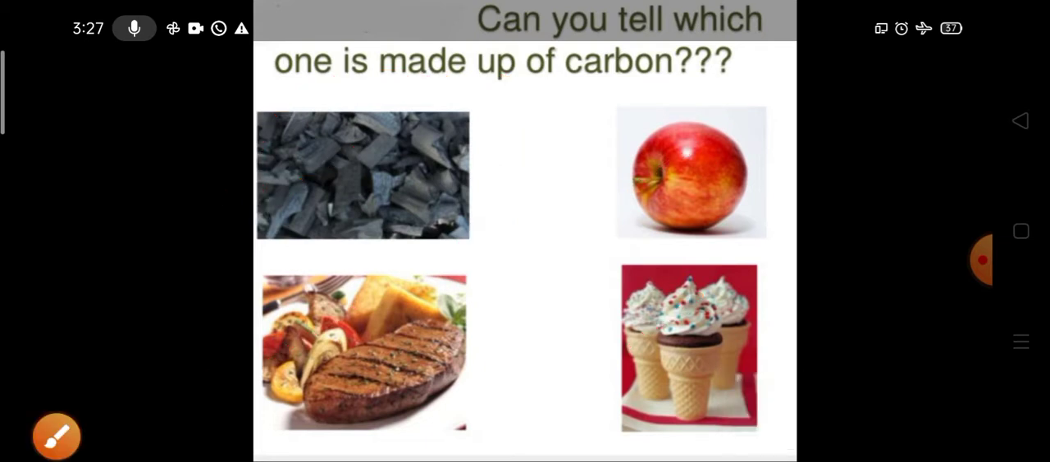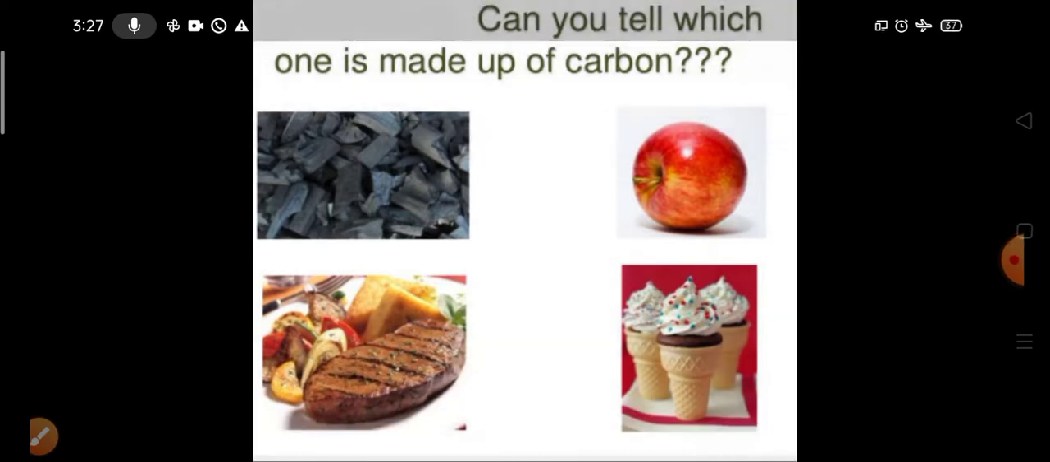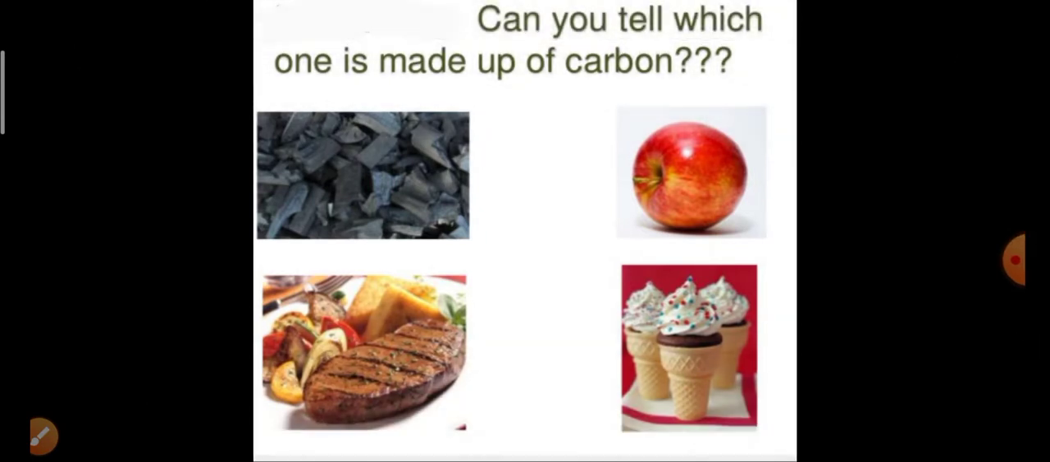Then bread, or if that is meat, is also a part of a living thing. Apple is itself a living thing, obtained from the plant, and ice cream is also obtained from such things. So we can say all the living things, or all the materials which are obtained from these things, are going to be considered as organic.